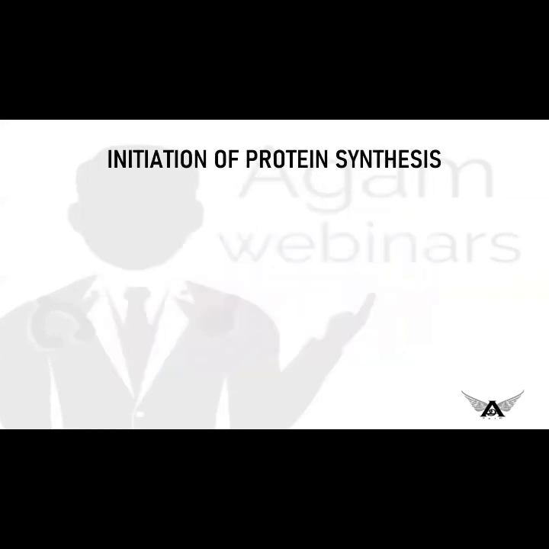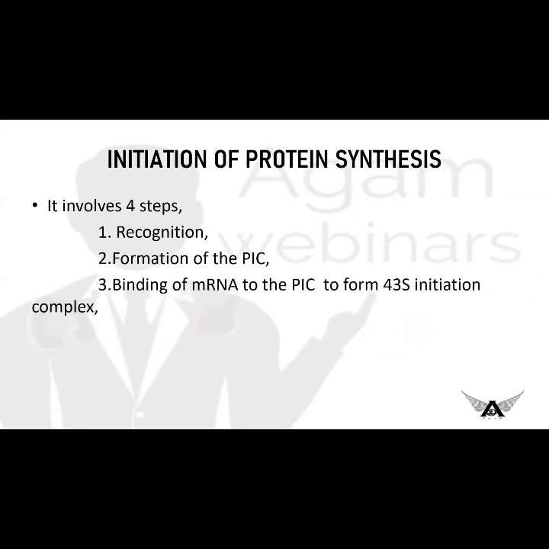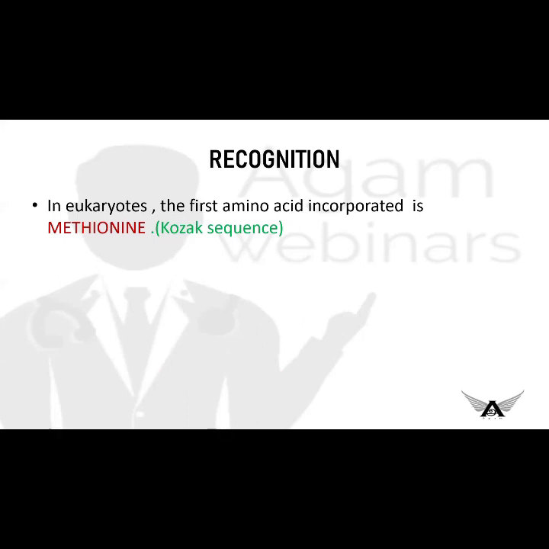Initiation of protein synthesis involves 4 steps. First is recognition. Next is formation of the pre-initiation complex. Third is binding of mRNA to the pre-initiation complex to form the 43S initiation complex. And last, formation of the 80S ribosomal complex. Okay, we'll see how it is recognized. Recognition: the first codon recognized is AUG, in both eukaryotes and prokaryotes.